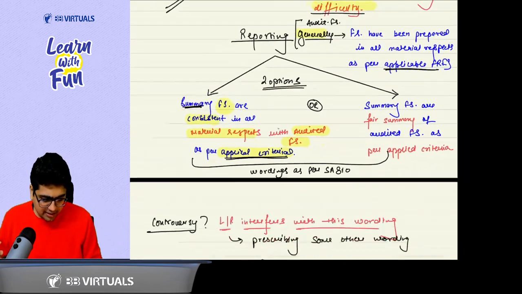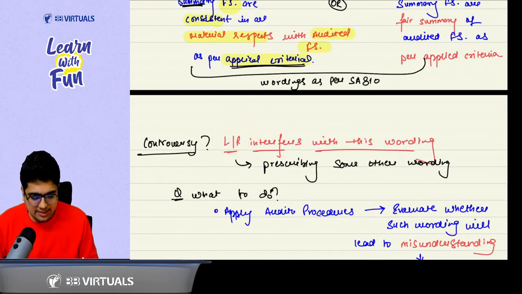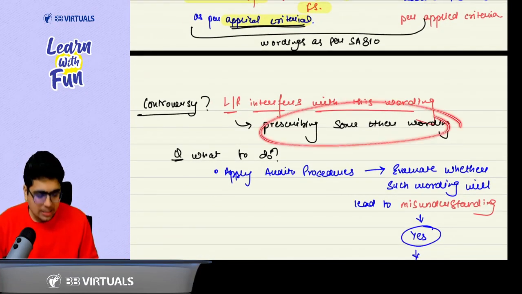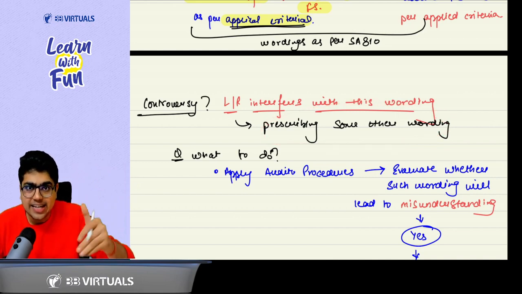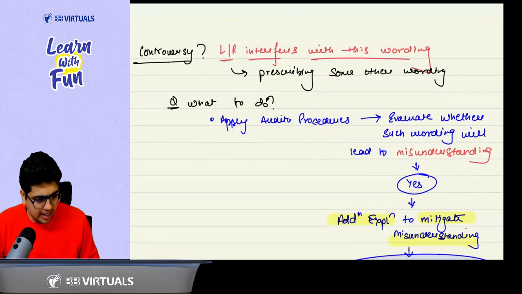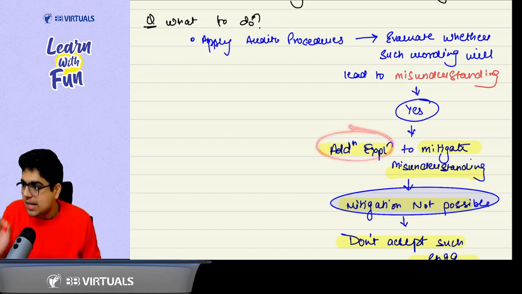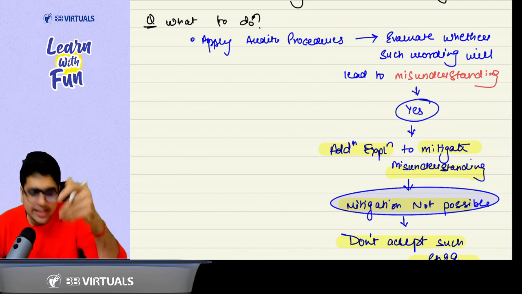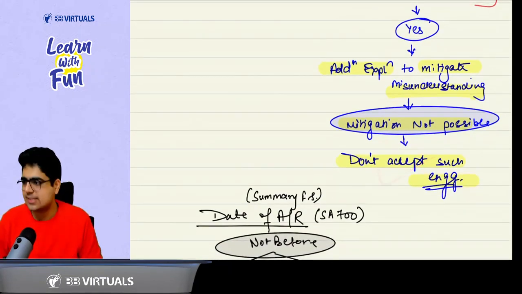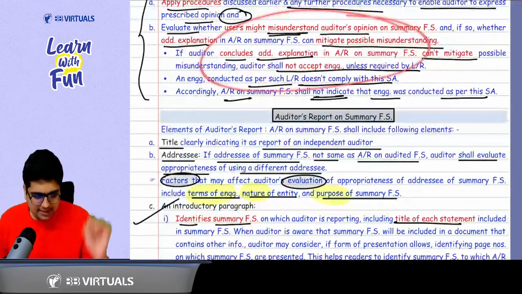But sir, what if these wordings are not prescribed by the law or regulation? Your law or regulation is interfering and prescribing some other wordings. Then in that case, you need to see whether those other wordings can create a misunderstanding in the mind of the users. If you feel it can create a misunderstanding, then you need to change the wordings. You need to add some additional information, give additional explanation. But even after additional explanation, if you are not able to mitigate the misunderstanding, what to do? Don't accept the engagement. In such a case, you should not accept the audit engagement. This is the point you need to understand. Did you get the point or not? Yes, sir. This is the same thing which is written here.